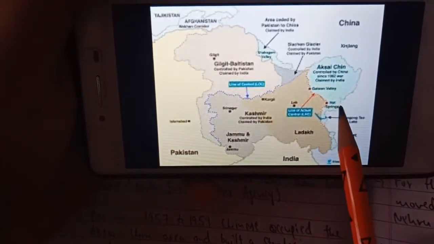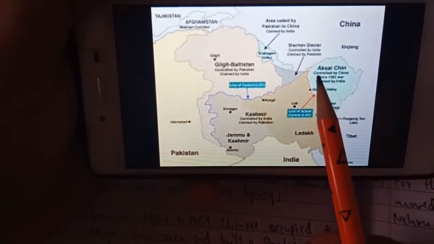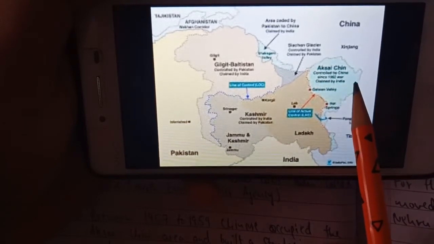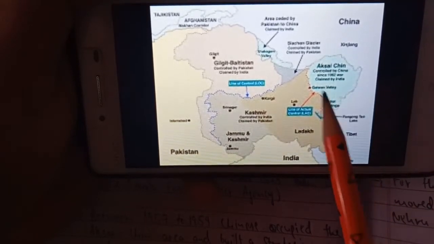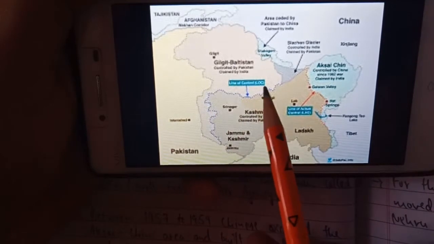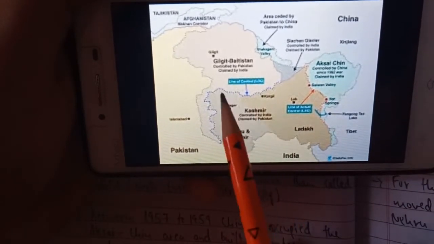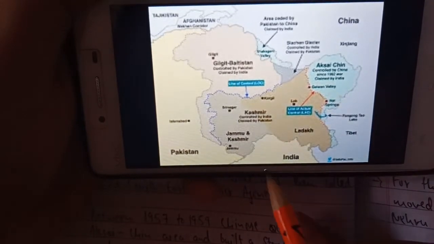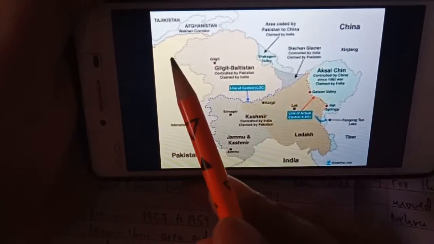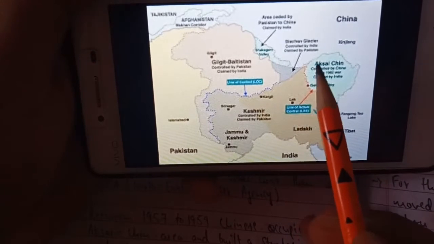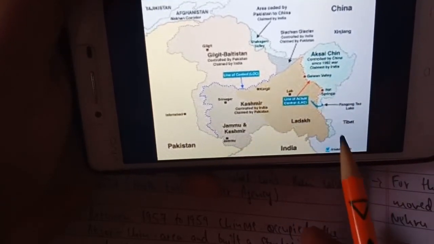This is the area which India claims to be India's, but it has been administered by China since the war of 1962. And this is POK, which is administered by Pakistan, but India claims this area is also India's. That is why, when we draw the map of India, this is the shape we draw, as we consider this area to be the territory of India.